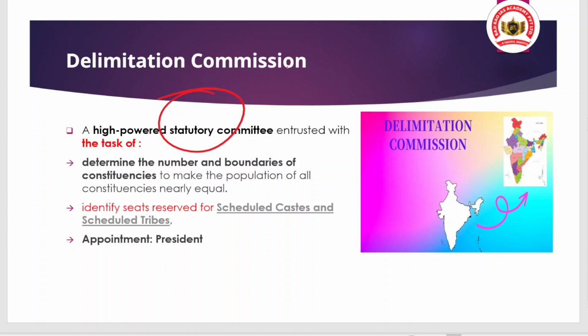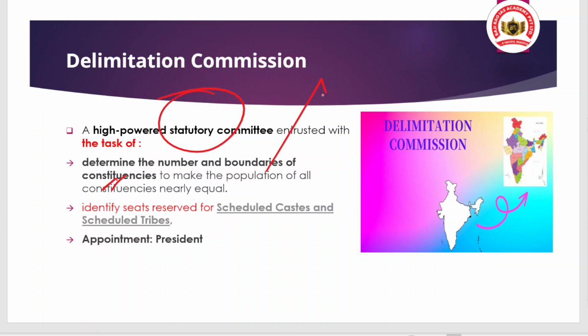This Delimitation Commission is entrusted with the task of determining the number and boundaries of constituencies of the state legislative assemblies or the Lok Sabha, to make the population of all constituencies nearly equal, so that there is no discrimination based on population or geographical area.